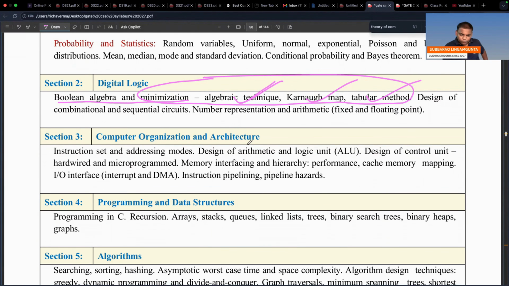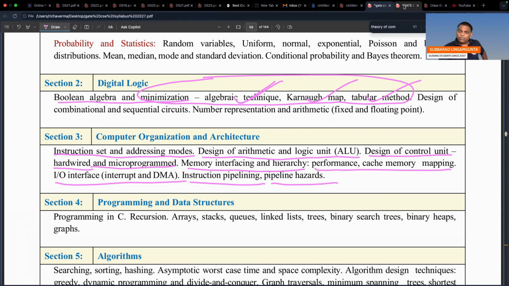Check here: instruction set and addressing modes, design of arithmetic and logical unit (ALU), design of control unit, hardware and microprogrammed, memory interfacing and hierarchy, performance, cache memory, cache memory mapping, IO interface, instruction pipelining, pipeline hazards. This is the story of GATE 2027.